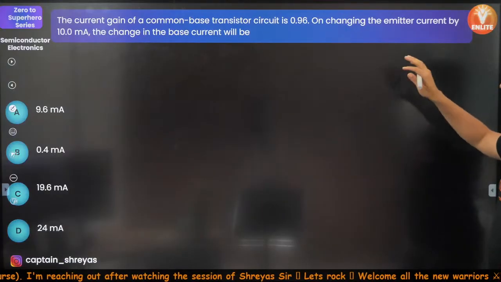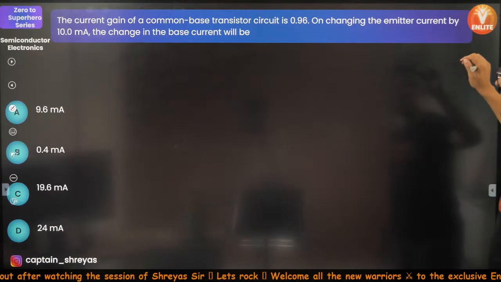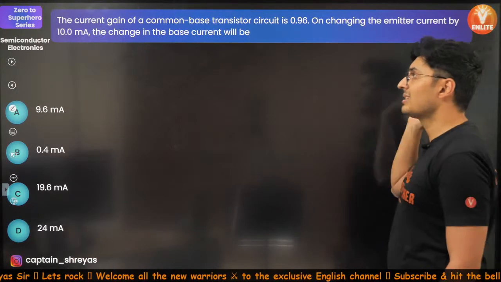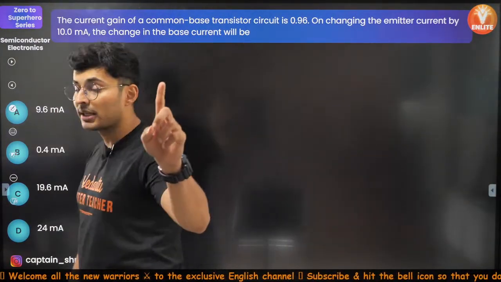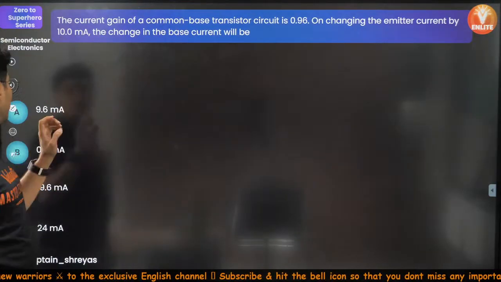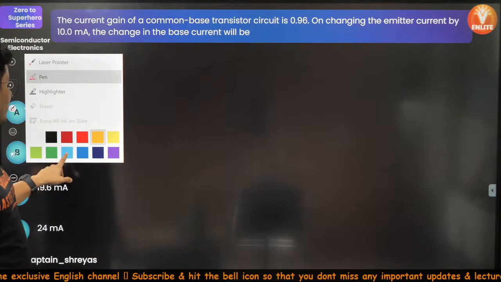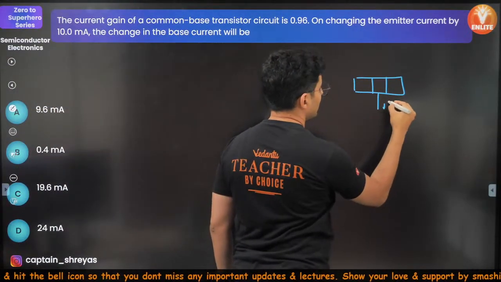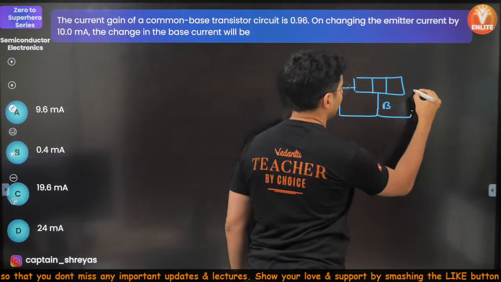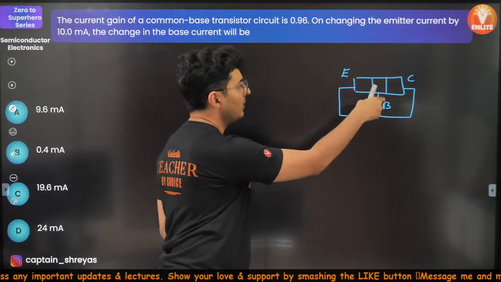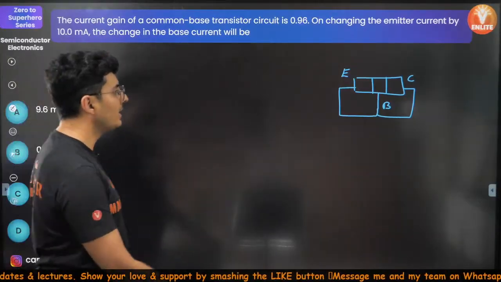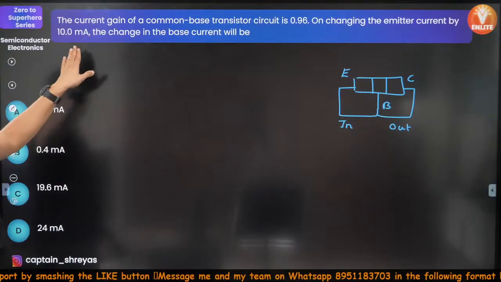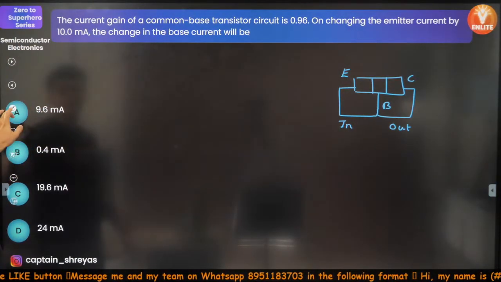The current gain of a common base transistor is 0.96. On changing the emitter current by 10 milliampere, the change in the base current is. That's the question. What kind of amplifier is it? It's a common base transistor. So this is your transistor. This is your base, this is collector, this is emitter. In a common base transistor, one will be input, one will be output. So what is the change in the base current going to be?